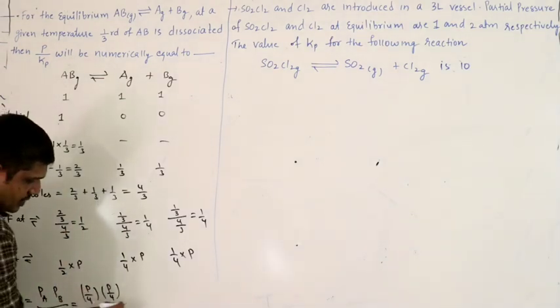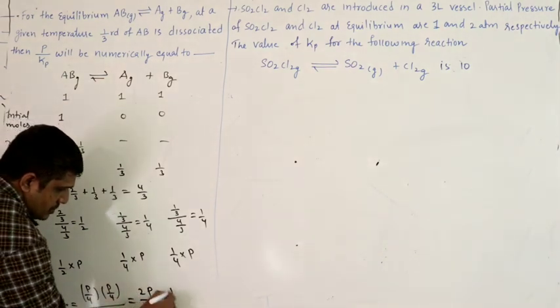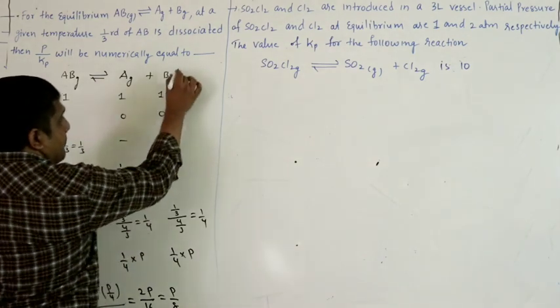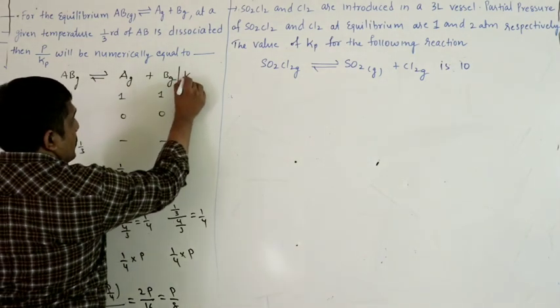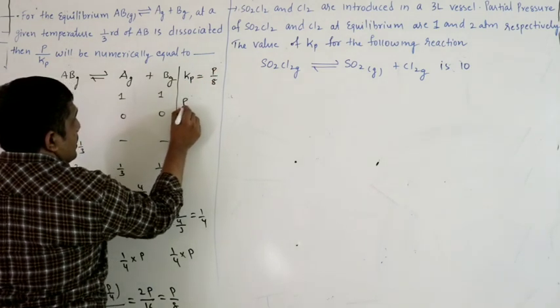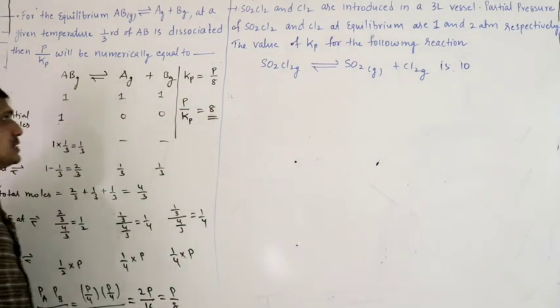P P cancels, so 2P by 16, so we will get P by 8. So Kp equal to P by 8, P by Kp equal to 8. So your answer is 8.